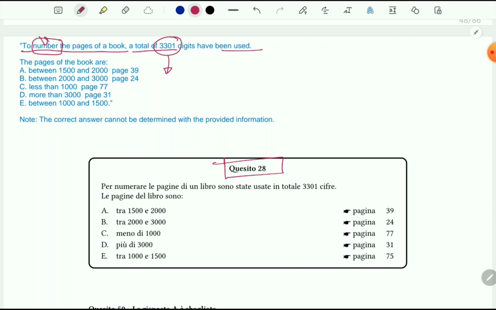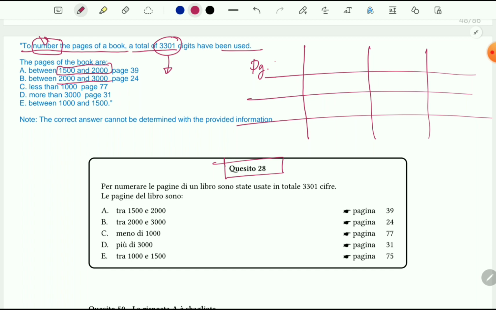So it's not necessary to find the exact page number, but we can guess a range. It's easier to find. So let's do it. We have to find out which one is correct. To better understand, I prefer to draw a table for you.